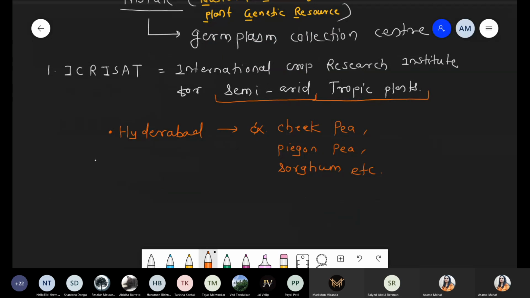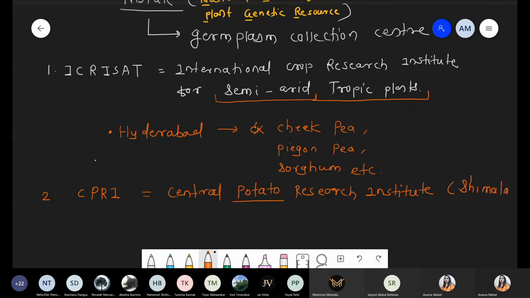Number two, that is CPRI. CPRI stands for the Central Potato Research Institute. C for the central, P for the potato. So the name itself tells you. Now these are the research institutes where whatever research is going on, all that research is related to potato. So the Central Potato Research Institute, and this research institute is located in Simla. Okay, in Simla.